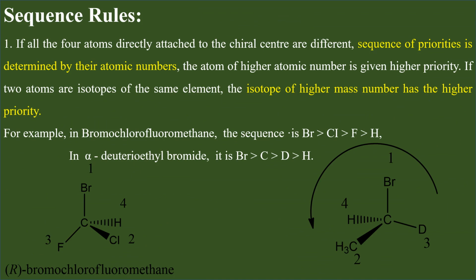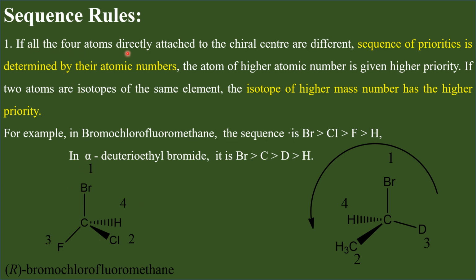While assigning RS configurations for the chiral carbon atoms of a molecule, we make use of the sequence rule for assigning the sequence of priorities for the groups connected to the chiral carbon.